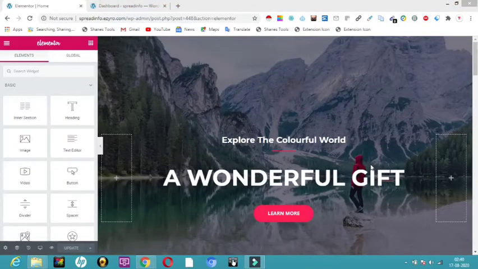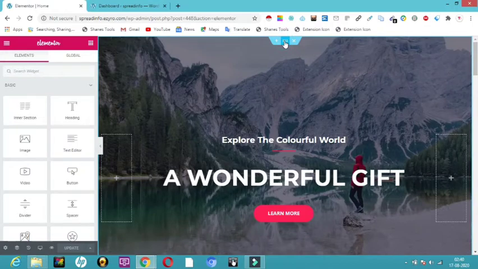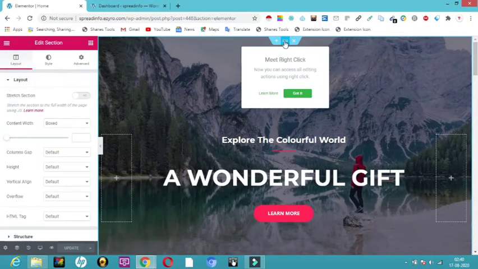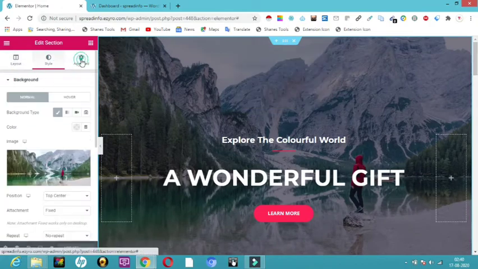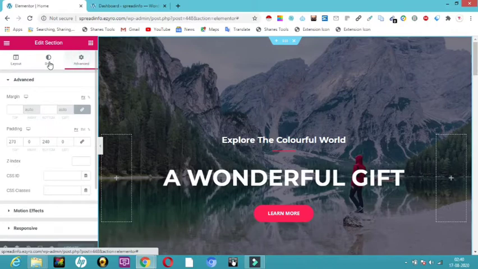This is how it looks. Now this page has opened, and it is showing me how to edit all that. So here you can see the dotted edit section. So let me click on this. If I click on this, here you can see my layout, my style, my structure, advanced, all that. It will show my background, all that.